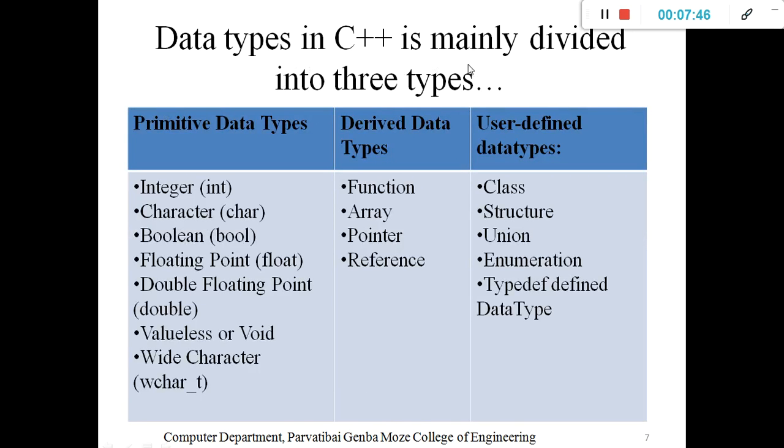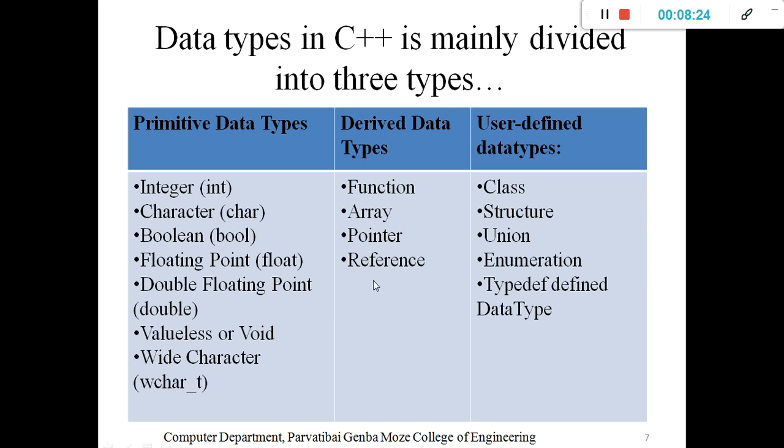Data types in C++ are mainly divided into three types: primitive data types, derived data types, and user-defined data types. The primitive types are integer, which is int; character, which is char; boolean, which is bool and stores true or false; floating point, which is float; and double floating point, which is double. Valueless, or void, is again a data type, which we mention as void. Then the wide character, which is wchar_t. That is the actual representation of the data types.